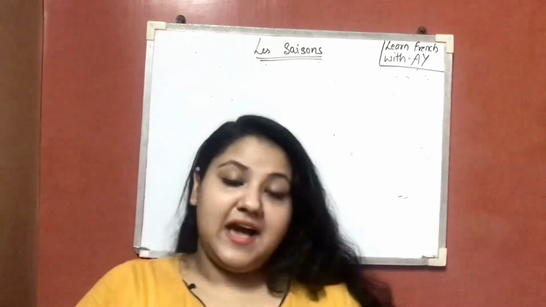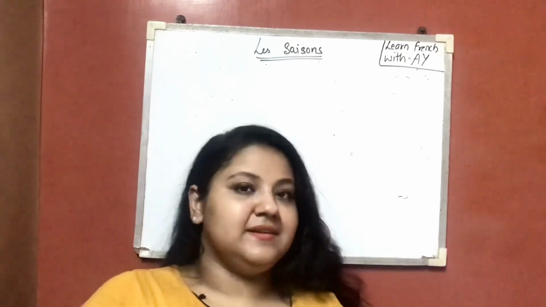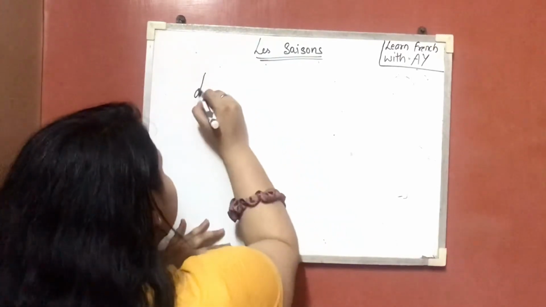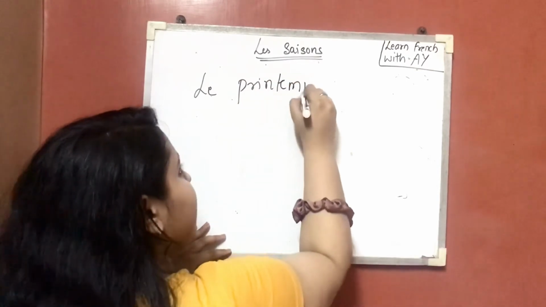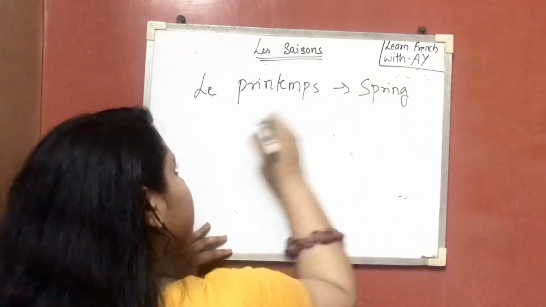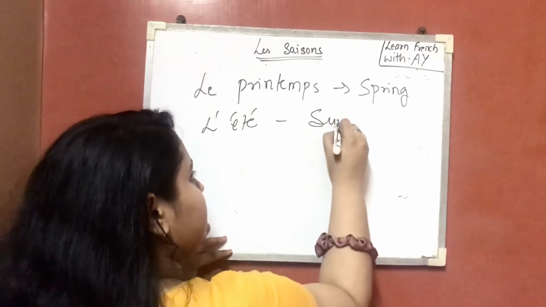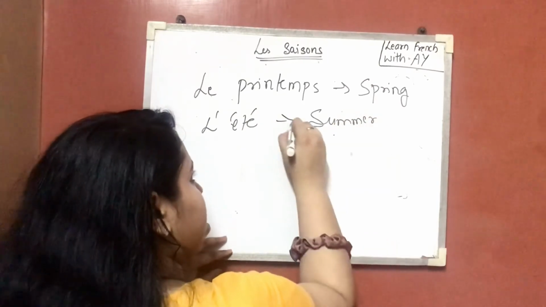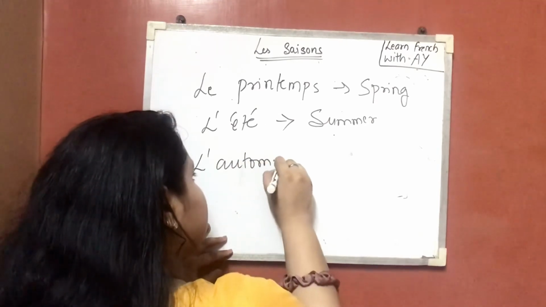Fourth season we have is le printemps, that means spring. Le printemps, that is spring season. L'été, that means summer. L'automne, that means autumn.